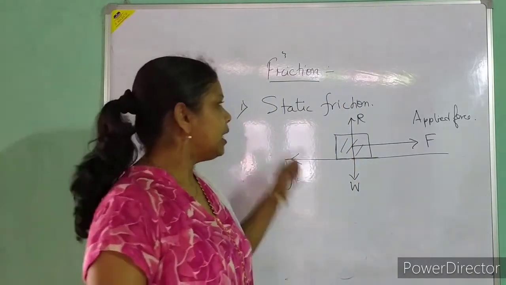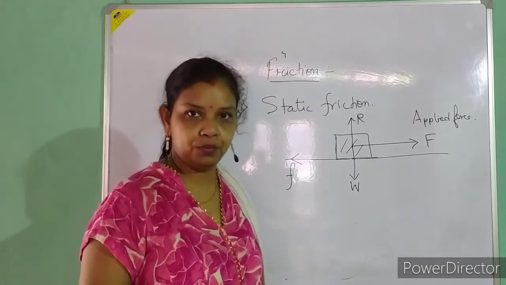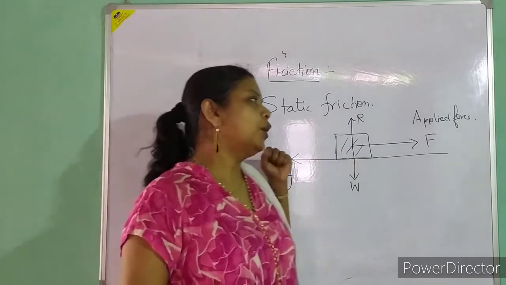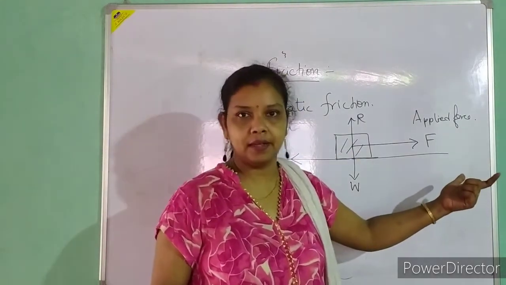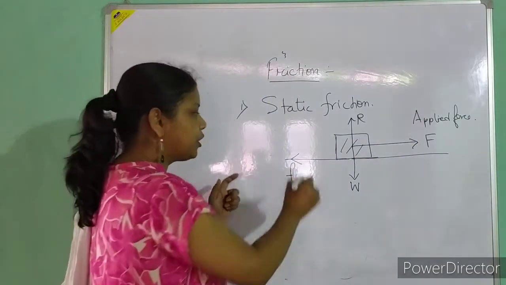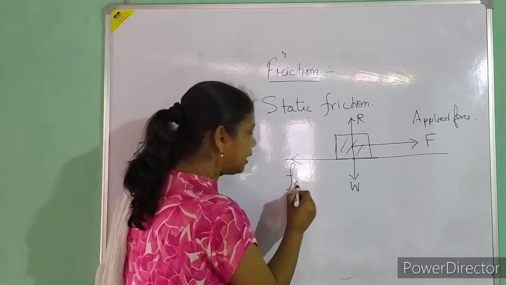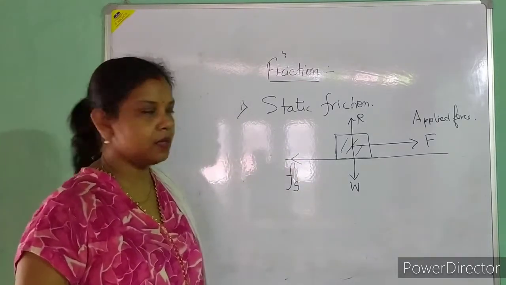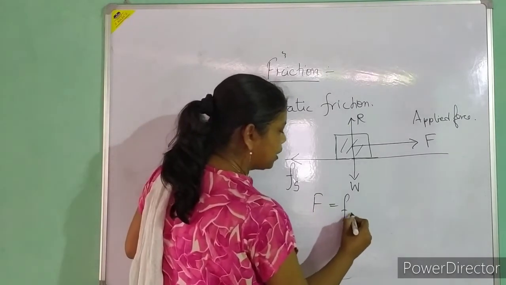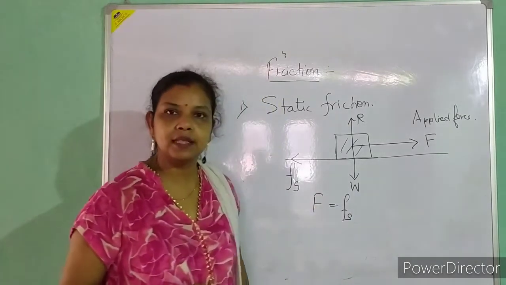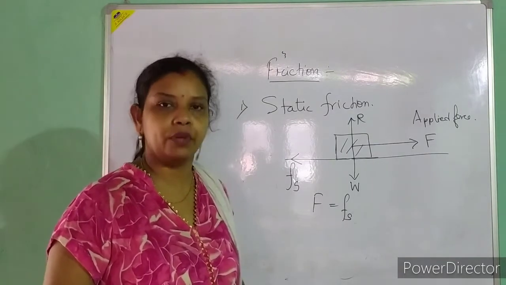If it is static friction, that means the object is not going to move. No doubt I am applying a force, but the block will not move towards the right-hand side. As a result, the friction that will be there is the static friction, so I write Fs. In this case the applied force is equal to the frictional force, the force of static friction. That is a static case, the object is not moving.